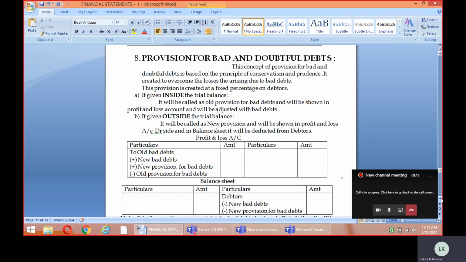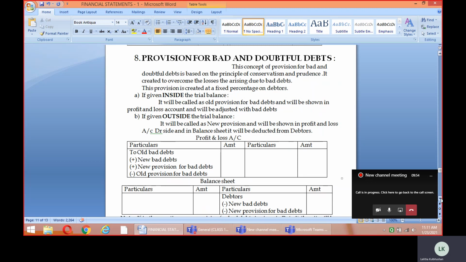Provision basically stands for what? Just in the previous case we discussed it. Bad debts is an unpredictable loss. Unpredictable means that beforehand the company cannot predict that the debtors won't be turning up with their amount on due time. Got it? So in such a situation, as it's an unpredictable loss, in order to cope with this, the company needs to make some necessary precaution or preventive measure. Got it? Therefore, this precaution and preventive measure which the company takes in order to cope with the loss due to bad debts is what we call a provision for bad and doubtful debts.